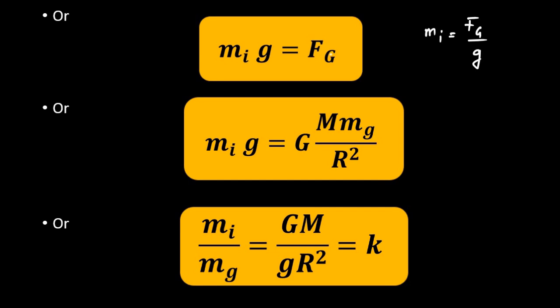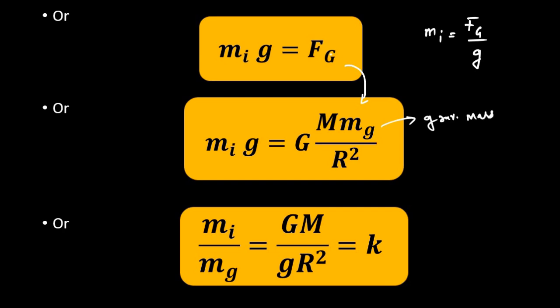Now, the gravitational force F_g we can write as G M m_g by R squared, where capital G is the universal gravitational constant, capital M is the mass of Earth, and m_g is the gravitational mass.